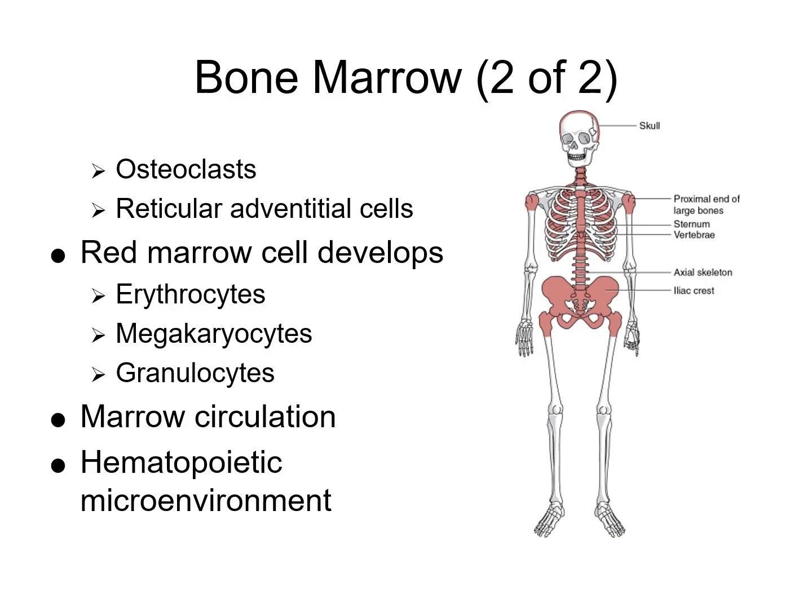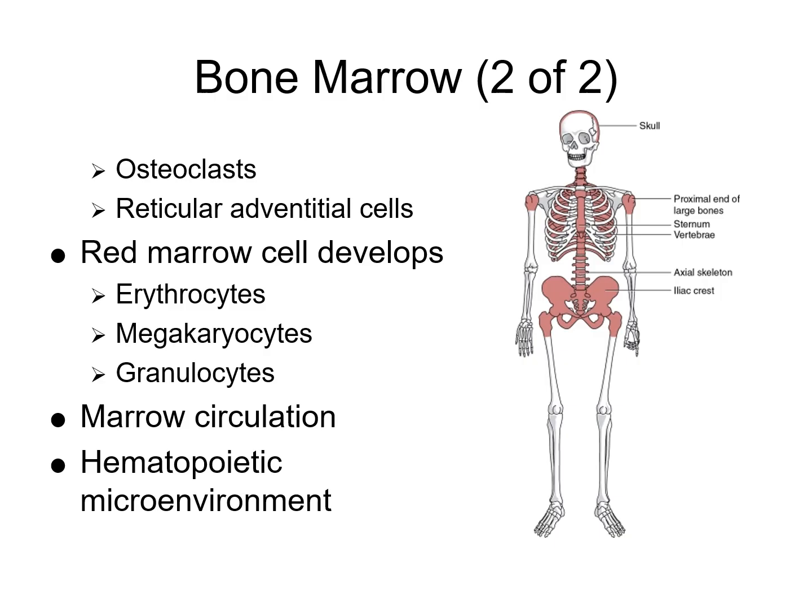Osteoclasts as well. These cells are responsible for bone resorption, or breaking down bone tissue, and they help to remodel bone and maintain the marrow space. So we have reticular adventitial cells, and these are specialized stromal cells that form a network supporting hematopoietic cells within the marrow. So, red marrow cell development.